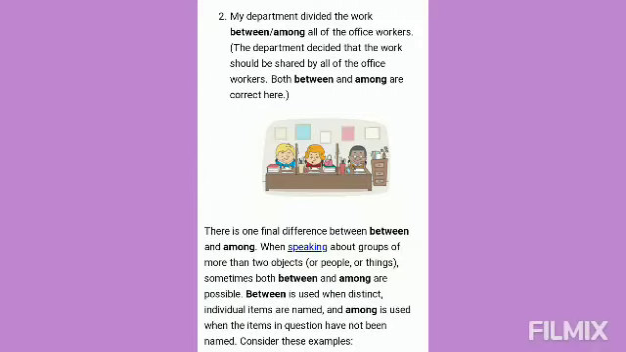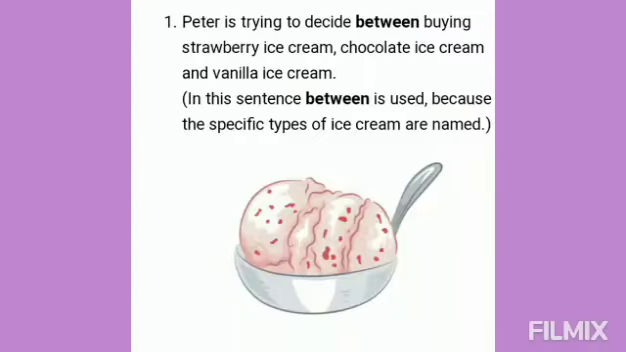There is one final difference between between and among. When speaking about groups of more than two objects or people or things, sometimes both between and among are possible. Between is used when distinct individual items are named, and among is used when the items in question have not been named. Consider these examples.